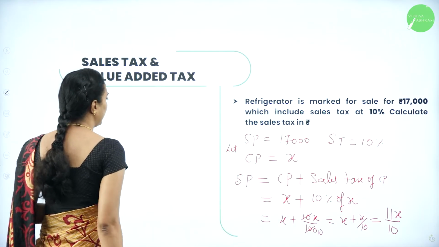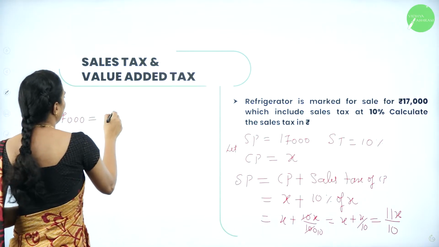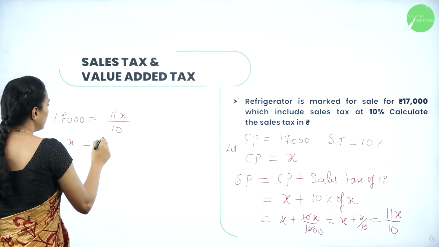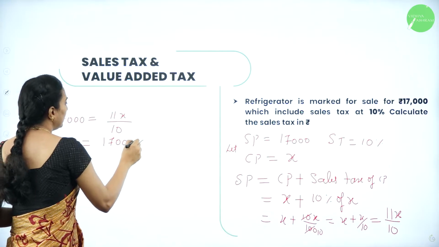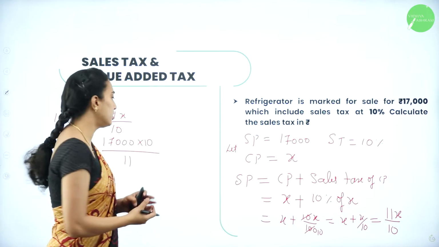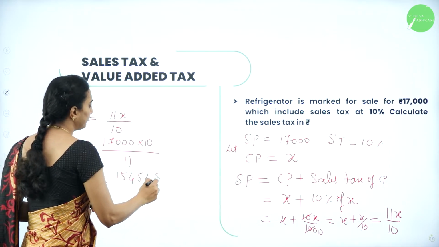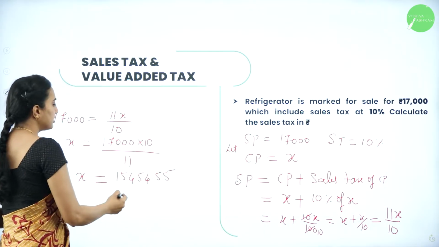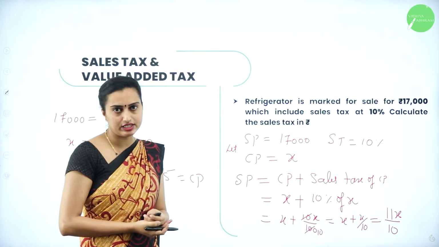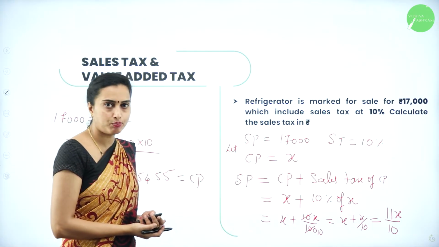Therefore, selling price they have given as 17,000. You can substitute: 17,000 is equal to 11x divided by 10. Now x will be equal to 17,000 into 10 divided by 11. After evaluating this, you are going to get the answer as 15454.5. So this is your answer, which is nothing but the cost price. They have asked only to calculate that. I hope you got how to solve the problem.